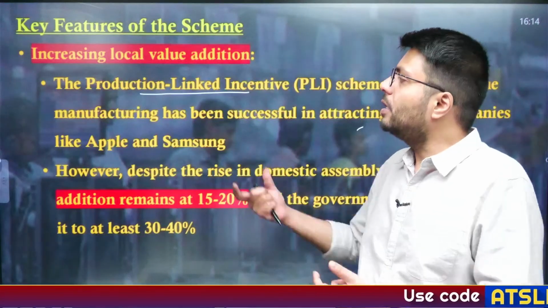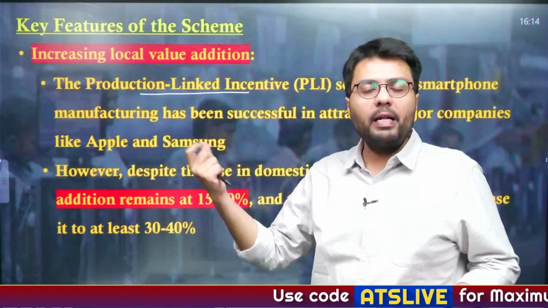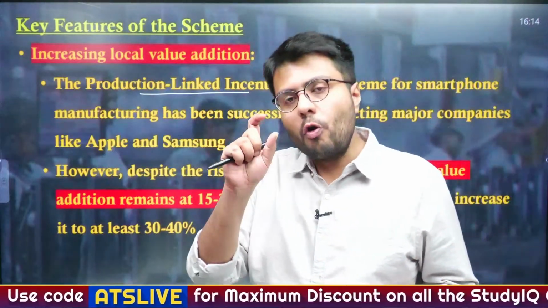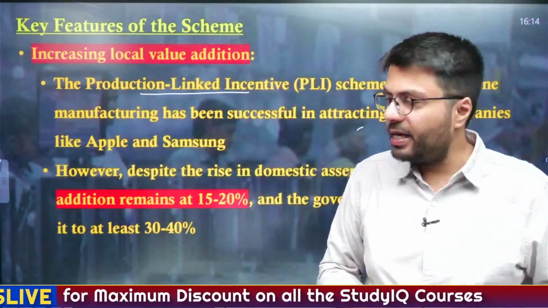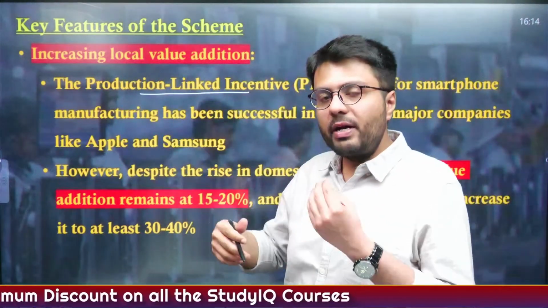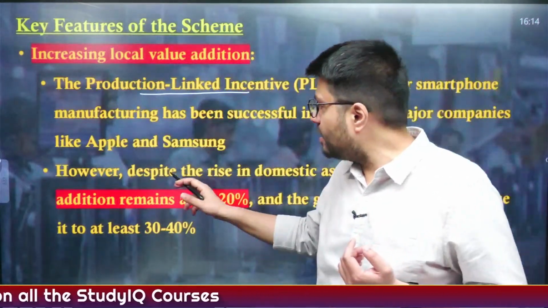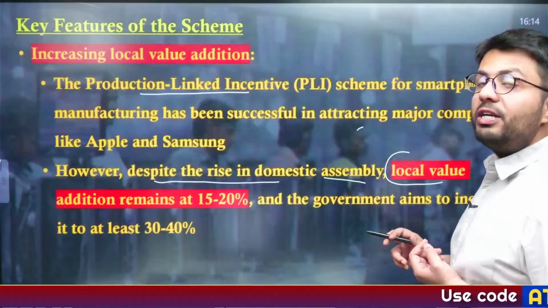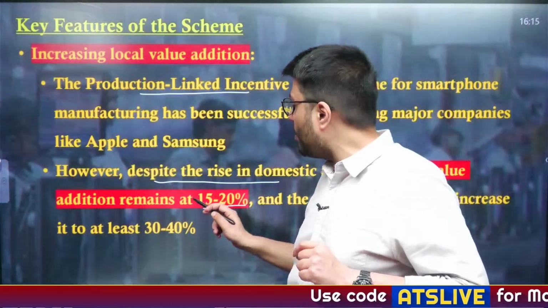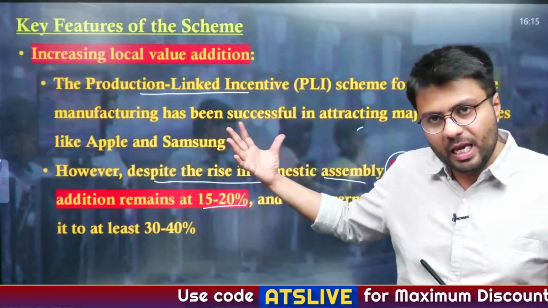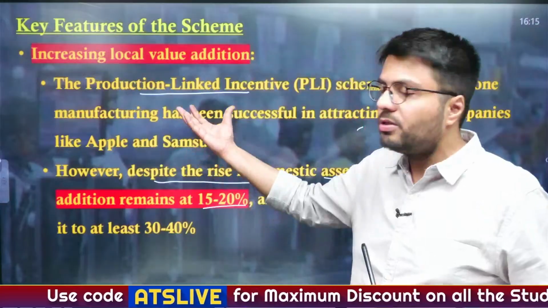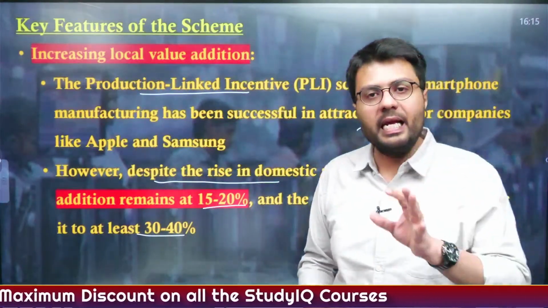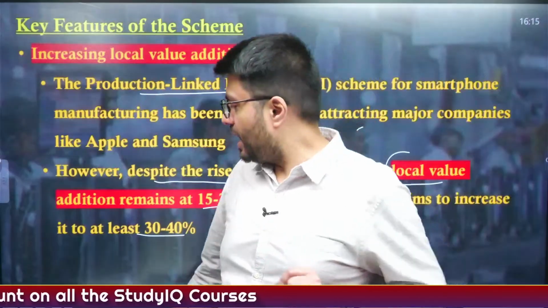So not just producing or assembling the mobiles is desired, but also making the components which are used in those mobiles is very essential, and that is why the government is trying to provide local value addition, because despite the rise in domestic assembly of mobile phones, local value addition remains very low at only about 15 to 20%, and with this scheme the government is trying to bring this to at least the levels of 30 to 40% of value addition in India. So this is the intention of the government.